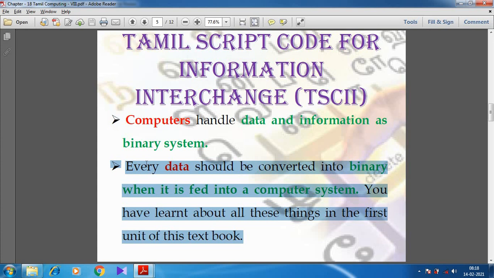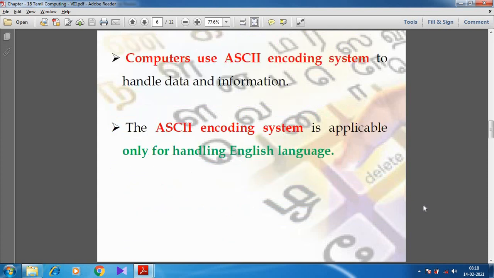We give only characters: alphabets, numbers and special characters. But all these are converted into zeros and ones. I think in the second chapter we discussed how these numbers and characters are converted into zeros and ones using ASCII. Yes, I think you remember those things.